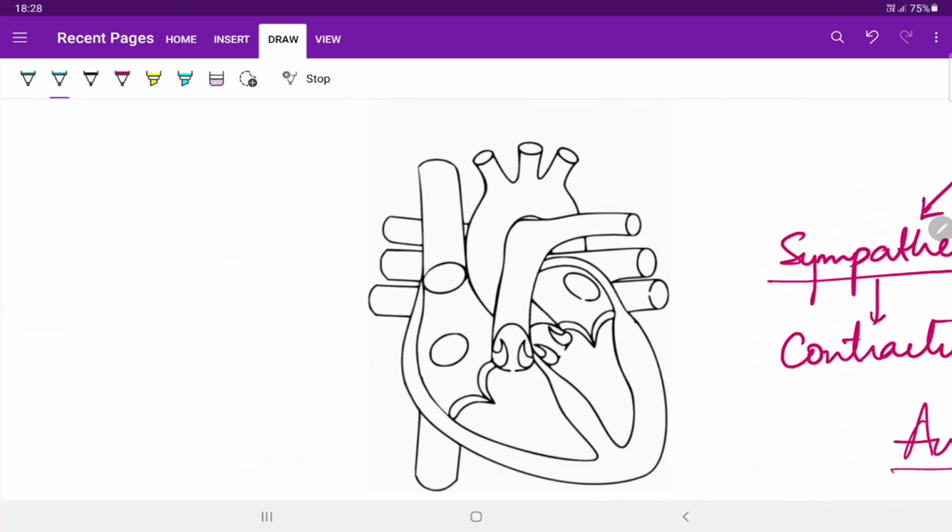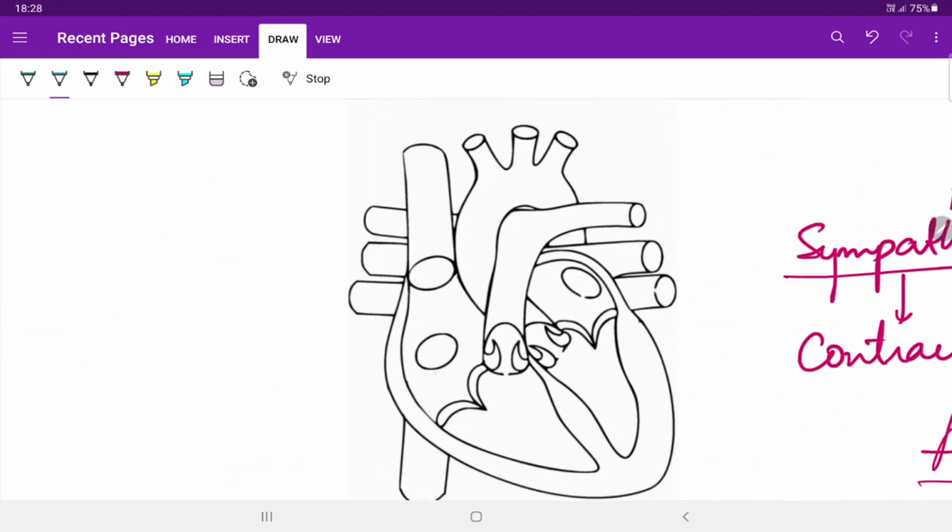Have a closer look at this right atrium. This is our right atrium. It contains the deoxygenated blood, as we all know, which is received by the inferior and superior vena cava. At the right corner of the right atrium, our heart contains a special tissue which is able to generate its own impulses.